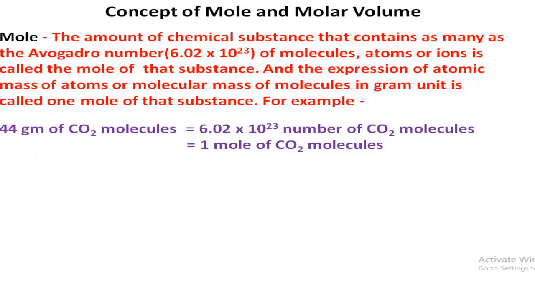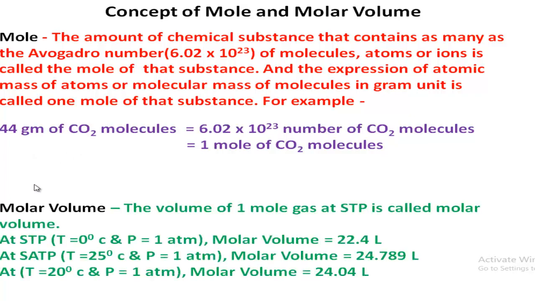Now, molar volume. The volume of 1 mole of gas at STP is called molar volume. The volume of 1 mole of gas at standard temperature and pressure, that is 0 degree centigrade and atmospheric pressure, is called molar volume.